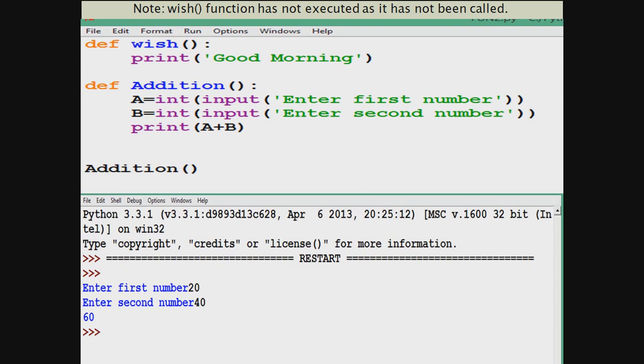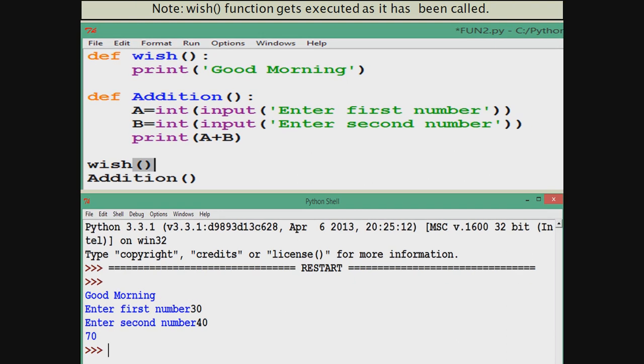But if we had called wish, see, now I call wish and wish is called before addition. So it is giving good morning first and then printing. If wish had been called after addition, then after the addition good morning would have been printed. So it is the order in which you call. If you call wish first, wish would do its work first. So it is also first come first serve. Do you understand?